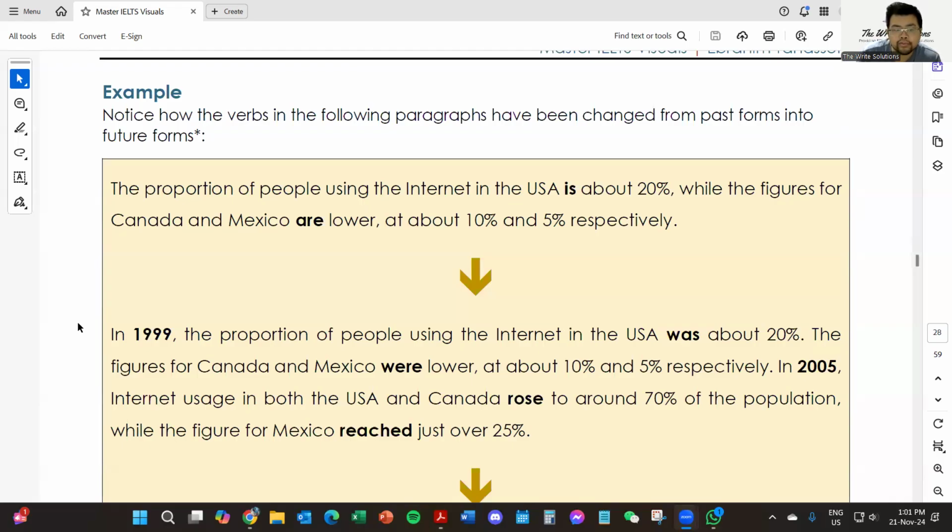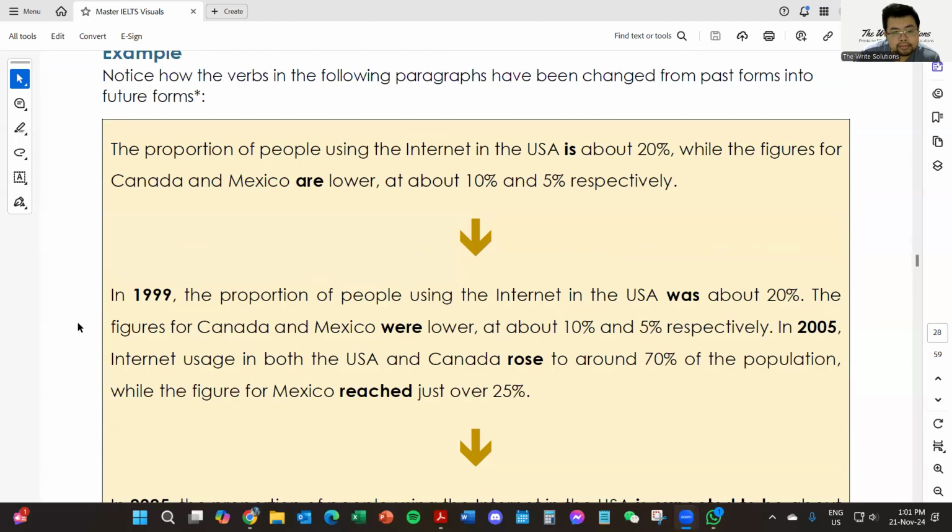Okay, notice different forms. In 1999, the proportion of people using the internet in the USA is in the past, about 20%. 1999 is in the past. You can go from past, present to future, depending on the dates. The figures for Canada and Mexico were lower at about 10% and 5% respectively. In 2005, internet usage in both the USA and Canada rose to around 70% of the population, while the figure for Mexico reached just over 25%.